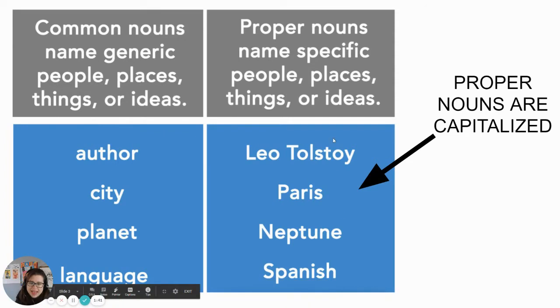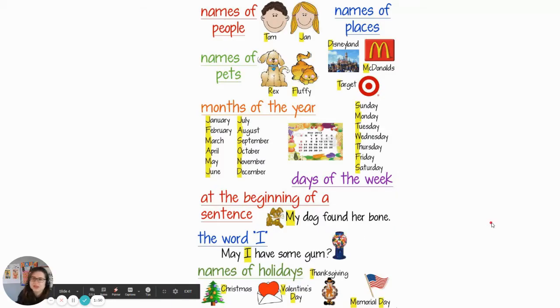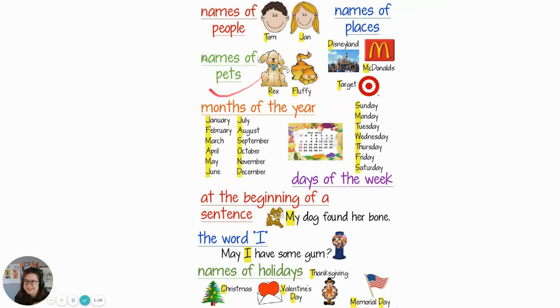So you can see how everything in this column right now begins with a capital letter. Proper nouns are capitalized. Now, some specific words that are proper nouns are going to be names of people, names of places, names of our pets, months of the year, days of the week, okay?